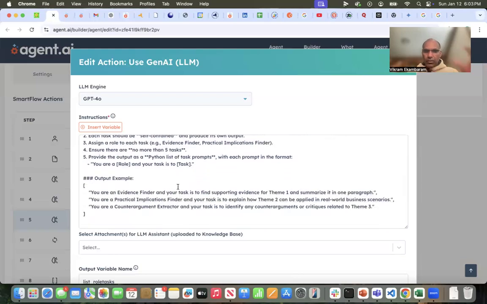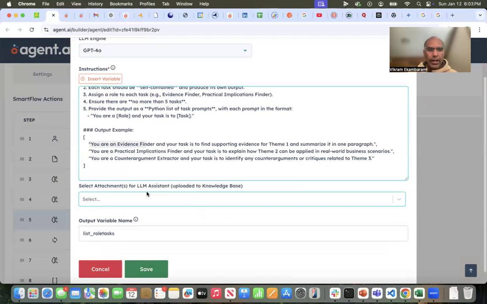And put them into a Python list, because then I can create a list object in Agent.ai that I can then pass to a for loop to go through individually and run each of these prompts. So basically, what this will do is generate a prompt like this, which is basically "you are a..." It has identified three or four different personas that need to do three or four different tasks, gives them that persona, and then gives them different tasks based on the themes and the context and what I want done. And it stores that into a variable called role tasks.